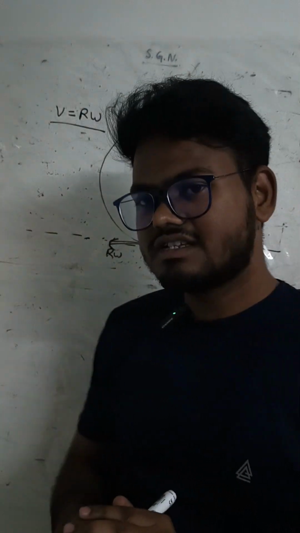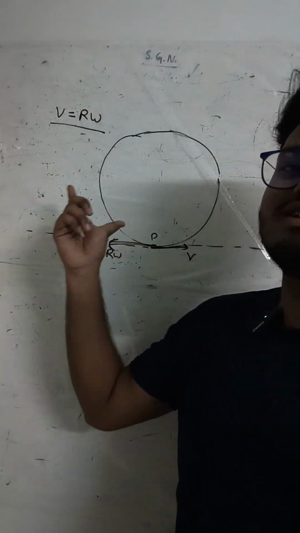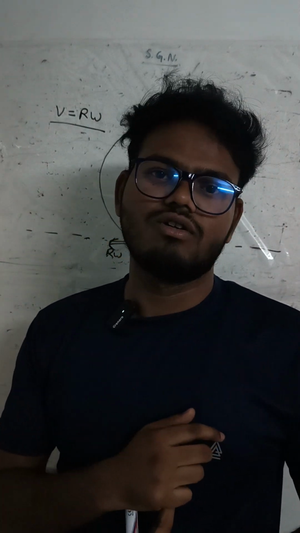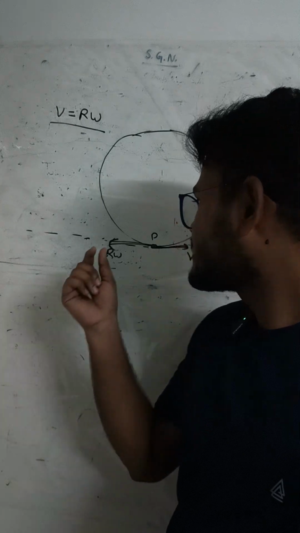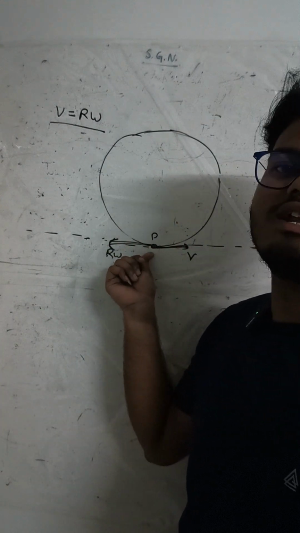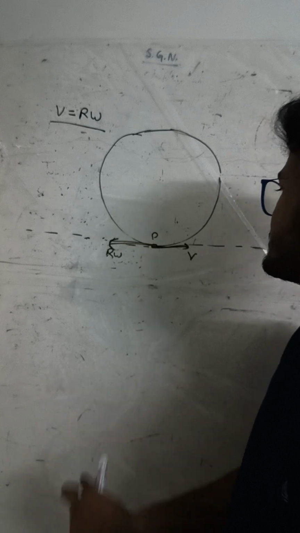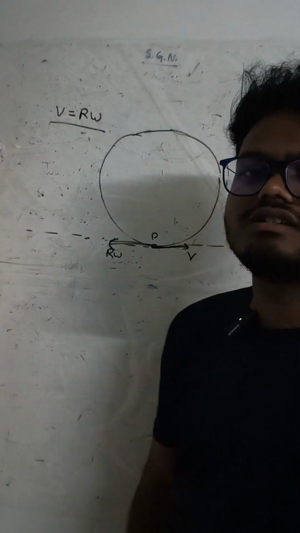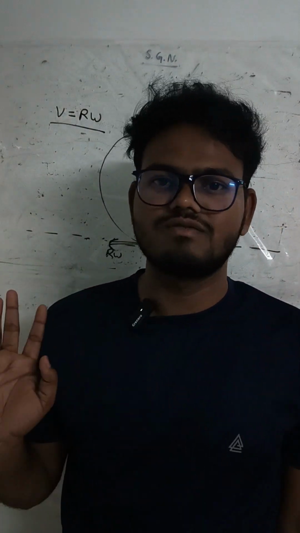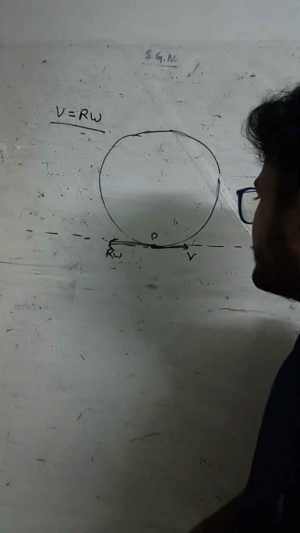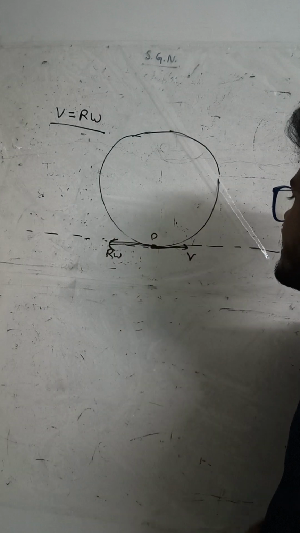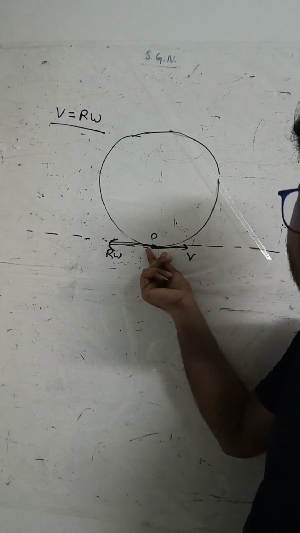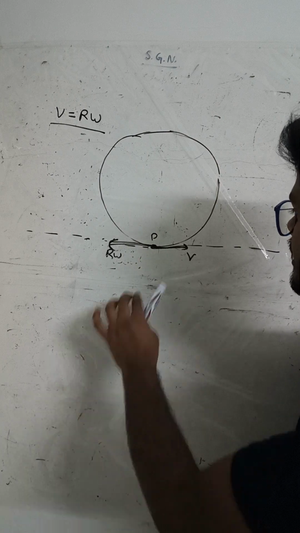So the question is, does any force of friction exist or not? What is the definition of friction? The definition of friction is that friction opposes relative motion, and if there is no relative motion, then no friction force will act. So now the question is, if the relative motion is not there, friction is not there, then how is this point moving?